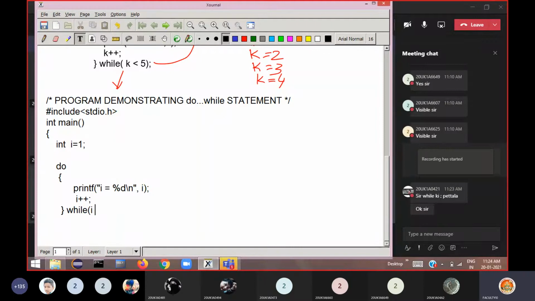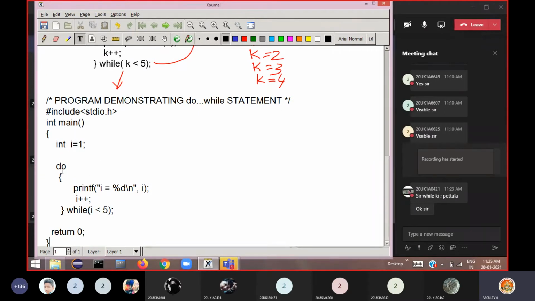I less than something like 5 or something. So close, that's it. Then finally say return 0, then close the main program here. Now this is a simple program demonstrating a do while statement here.